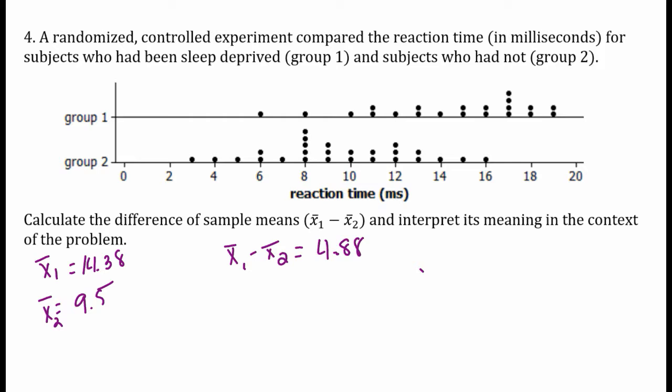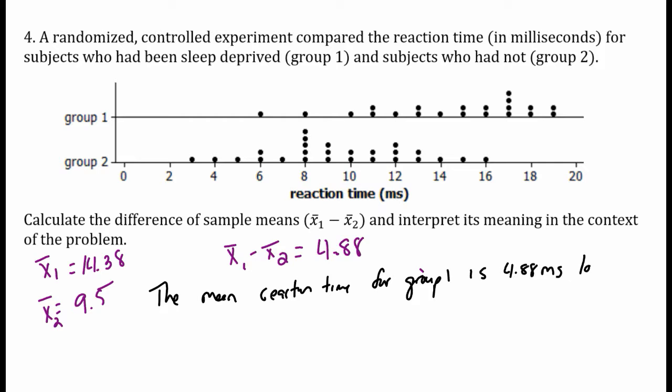So what this difference means is the mean reaction time for group 1, which is the sleep-deprived people, is 4.88 milliseconds longer or greater than the mean reaction time for group 2.